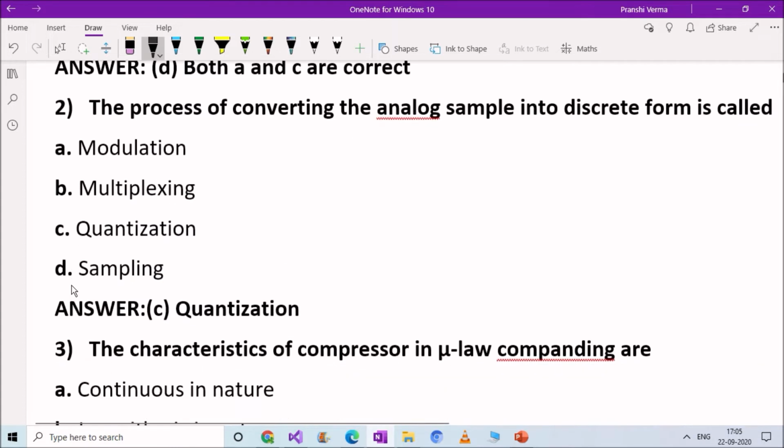Next question. The process of converting the analog signal into discrete form is called: option A, modulation, option B, multiplexing, option C, quantization, option D, sampling. Right answer is option C, quantization. The process of converting the analog sample into discrete form is called quantization.